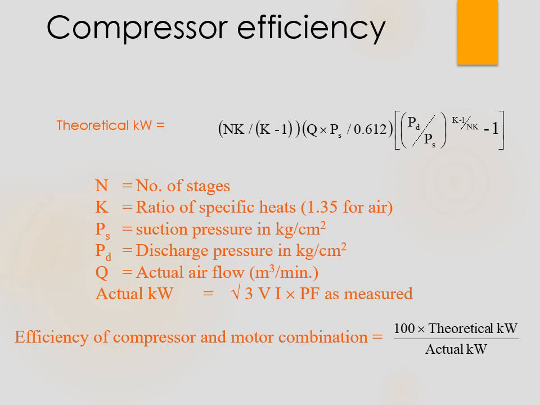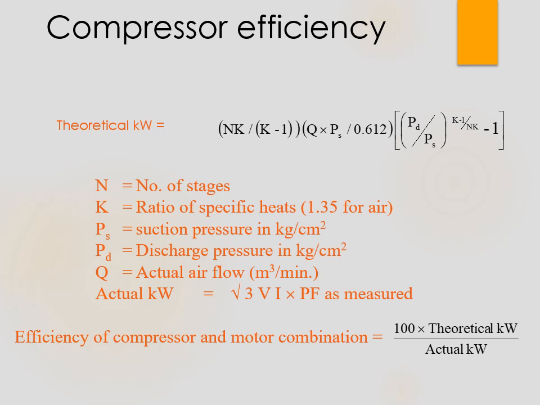Now, N equals the number of stages, K equals the ratio of specific heats, Ps is the suction pressure, Pd is the discharge pressure, Q is the actual airflow. So they may ask you the questions with these numbers given in different ways. Sometimes you may get confused, because they may not place the parameters in a straight way, maybe they may ask in a different way. So be ready with this formula, and the understanding of the concept is also required here, friends.